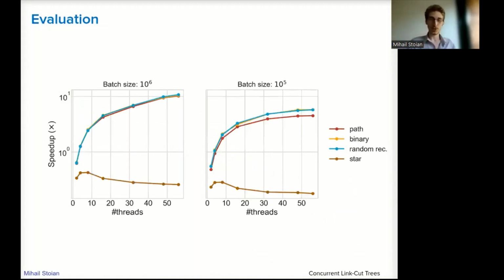Just to show you the practical side of the novel data structure, this is the achieved speedup over the sequential link-cut trees. We observe a 10-fold speedup. Of course, for a star tree, where the root is a hotspot, we cannot see an improvement.